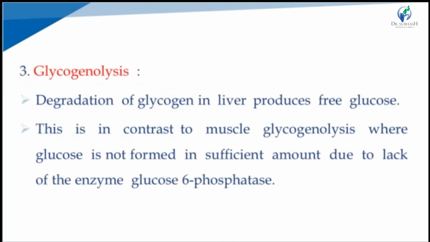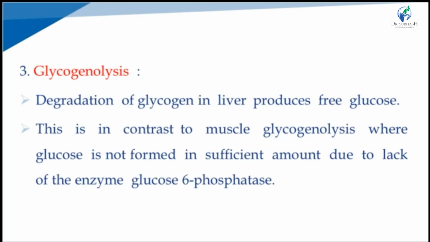Next, glycogenolysis. As we know, the glycogen breakdown or degradation in the liver is known as the glycogenolysis pathway. The degradation of glycogen in the liver produces free glucose molecules. This is in contrast to muscle glycogenolysis, where glucose is not formed in sufficient amounts due to the lack of the enzyme glucose 6-phosphatase.